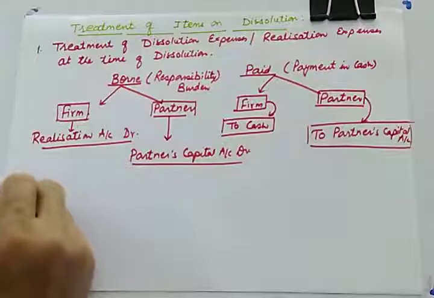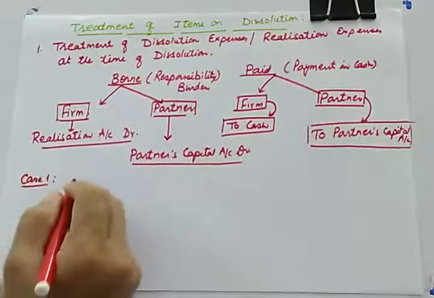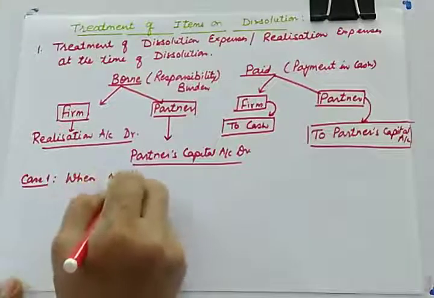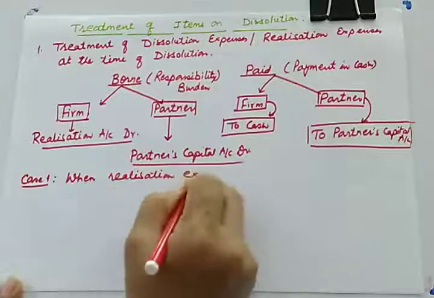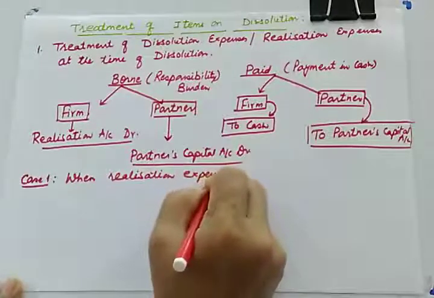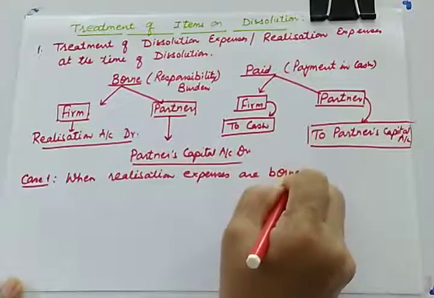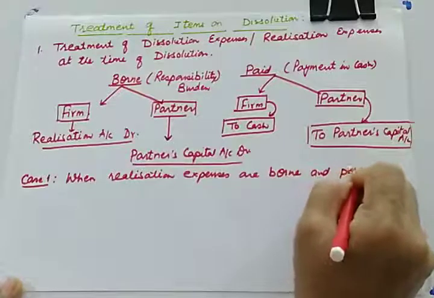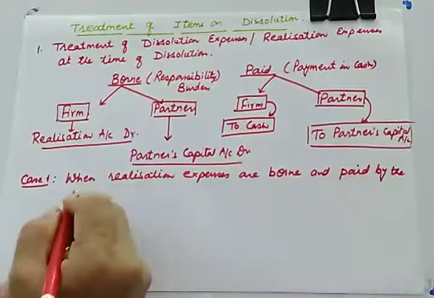So case 1, let us see what will happen in case 1. Under this case 1, when realization expenses are borne and paid by the firm.